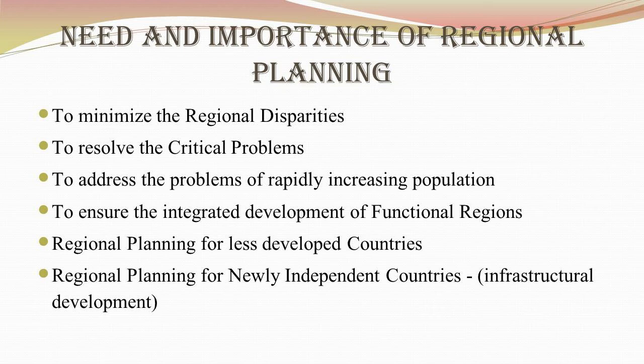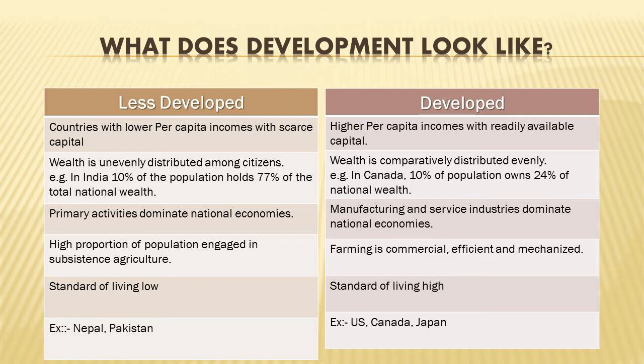So let us see what we mean by these less developed countries or the newly developed countries. What is the difference between a less developed and a more developed region? In a less developed region, the countries with lower per capita income and scarce capital can be termed as less developed.